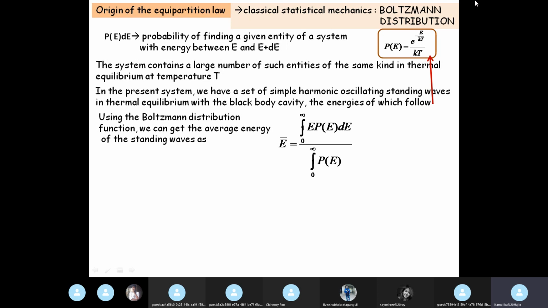Since this is the probability of finding a standing wave in the energy range E and E plus dE, the average energy will be, with the total probability in the denominator, and the numerator containing the weighted energy, E being the energy with probability P. So the average energy is this expression. E can range from 0 to infinity, and there will be a dE over here.